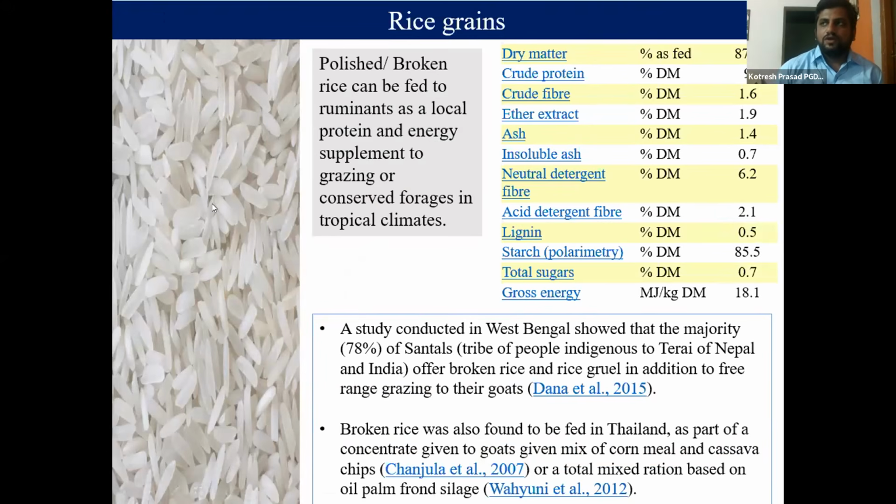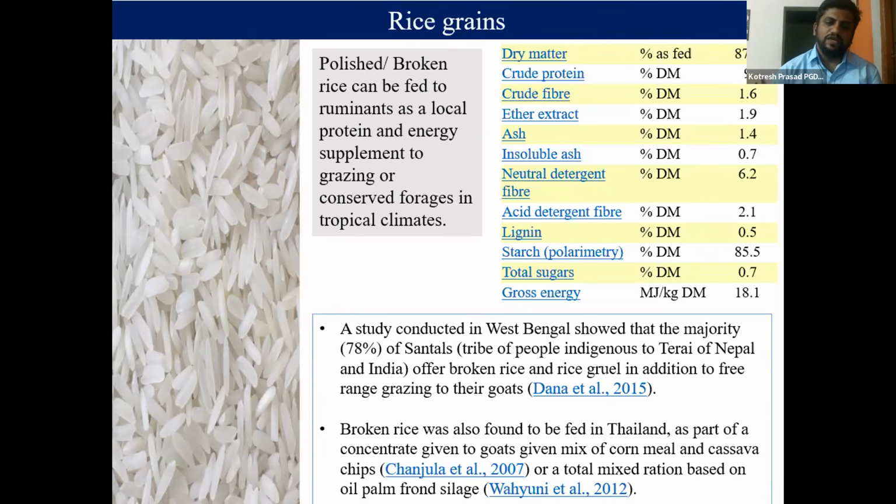So one farmer, I always ask him to stop giving rice, but he always denies, because whenever the animals go for grazing every day, after coming home in the evening, he will feed rice grains, the broken rice grains. It will cost around 6 to 10 rupees, depending on different areas in the market, because it is easily available in rural societies. So they feed these broken rice grains to the lambs.